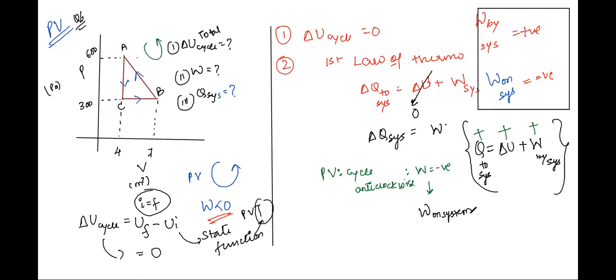Now, we have work done is negative, but what is the value of work done? Can we find it out, Atul? Yes, sir. By finding out the area under the triangle. Very good. So tell me, how do you find out this area? Half into base into height.